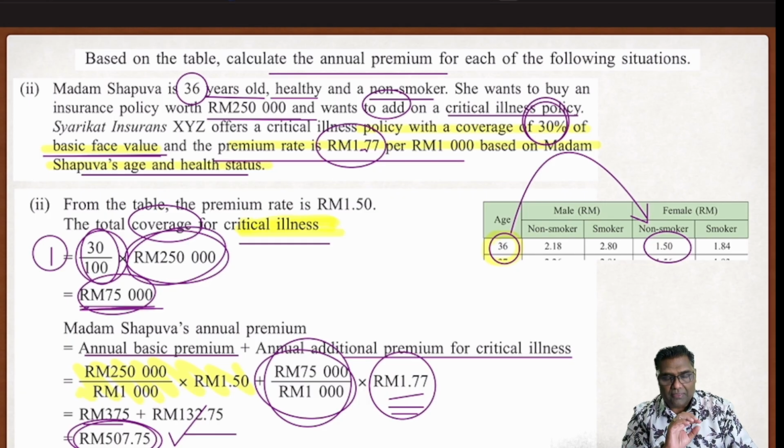Again, sir, we understand but still vague. Not to worry. I will add questions. I'll give you the table. You calculate and see whether you are able to get it. Then I will show you my working. Then you are able to assess whether you really know how to calculate your life insurance premium payment.